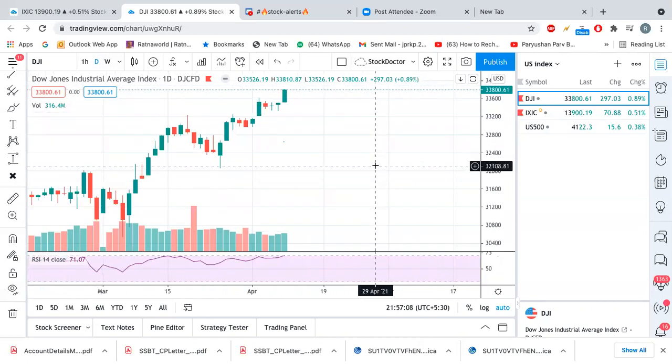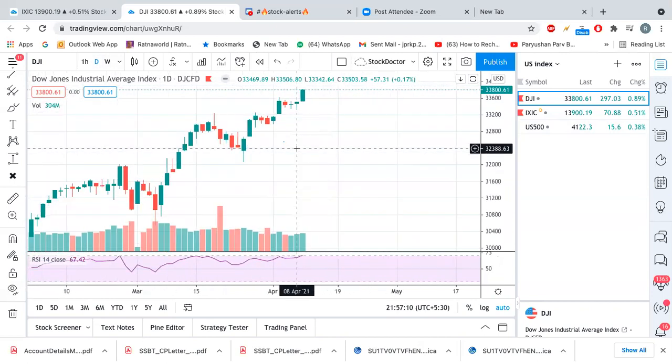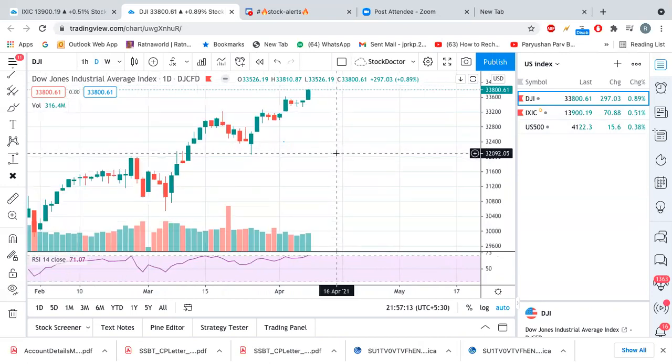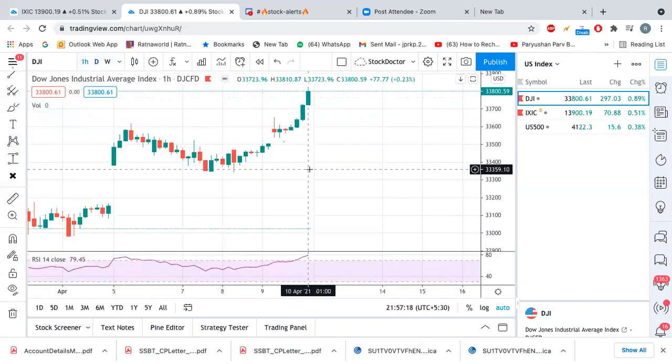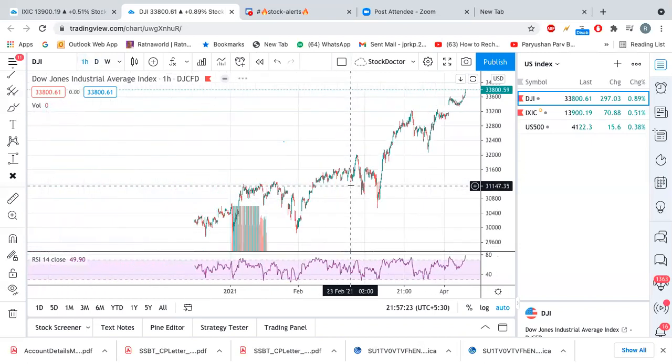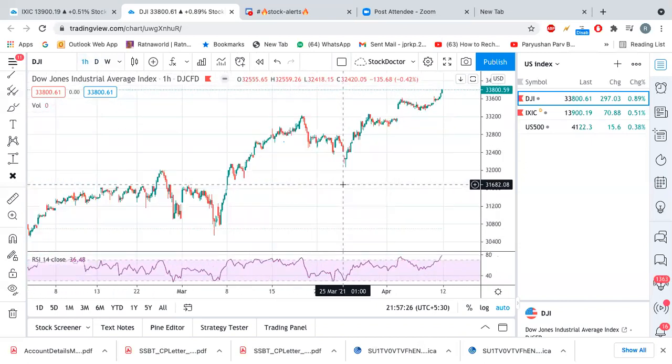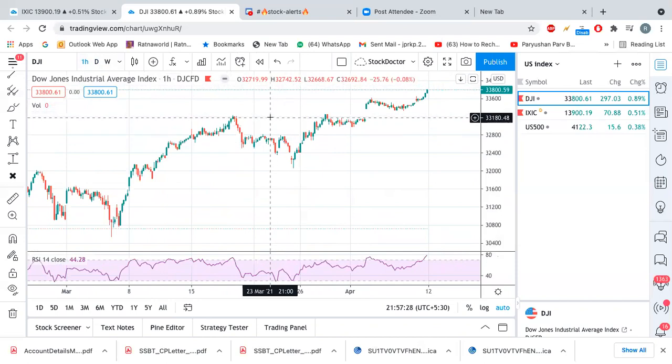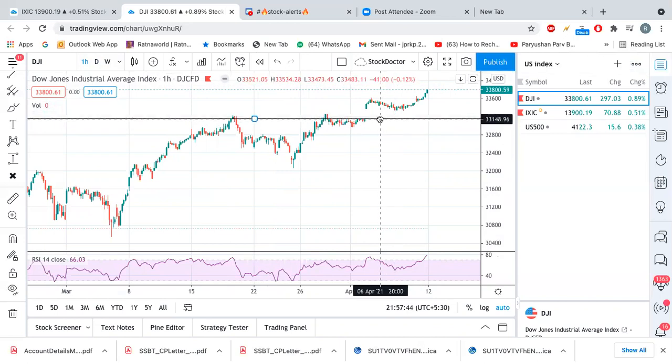Now where will we see the stop loss for this index, or how will we consider that the index has started its downtrend, right? In this case, we can do the analysis on the hourly chart, and we will find where most of the supports are present. Here, if you see, the good support is at 33,100 levels, right? Because here the maximum number of points are connected at 33,100.